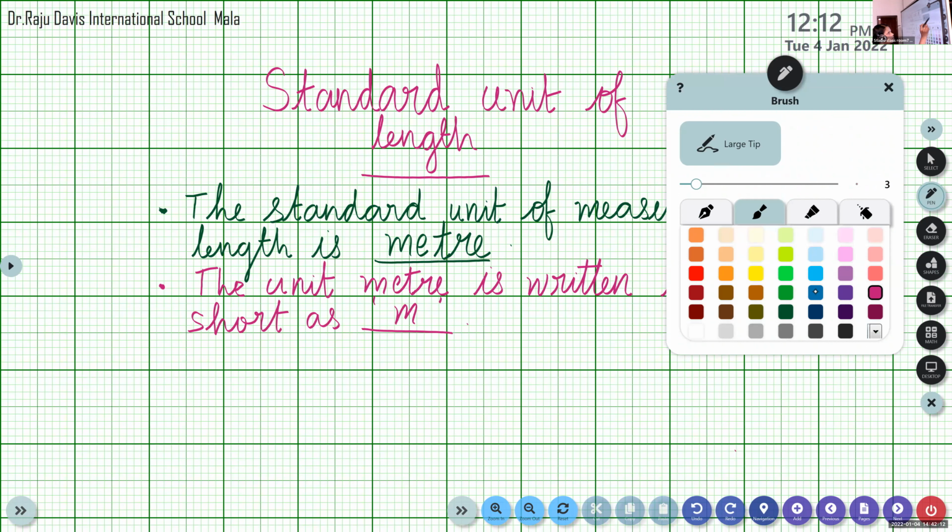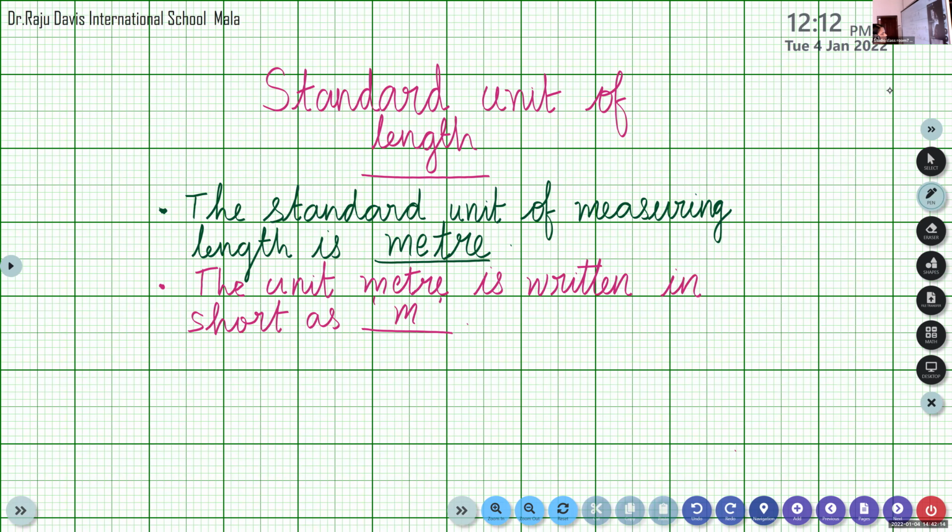So the same way we can write centimeter also. So I will write, please listen. To measure, to measure, MEASURE.